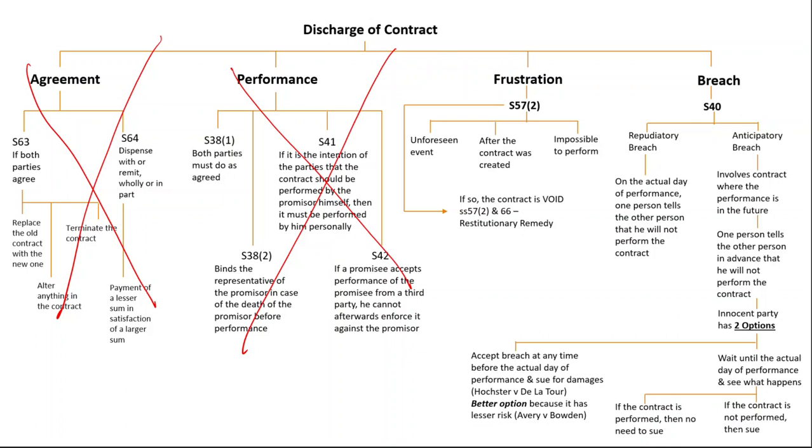Now over here, we are talking about breach of condition due to non-performance of the contract.